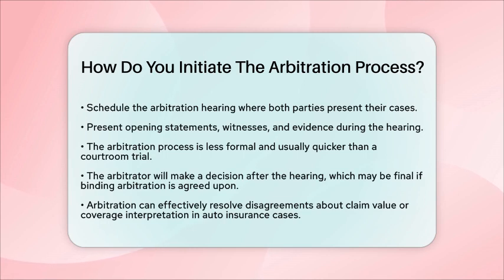After the hearing, the arbitrator will make a decision. If both parties agreed to binding arbitration, this decision is typically final. You can expect the decision to be issued within a short period after the hearing. In the context of auto insurance collision claims, especially regarding Betterment, arbitration can be a practical way to resolve disagreements about claim value or coverage interpretation. By following these steps, you can initiate and navigate the arbitration process effectively.